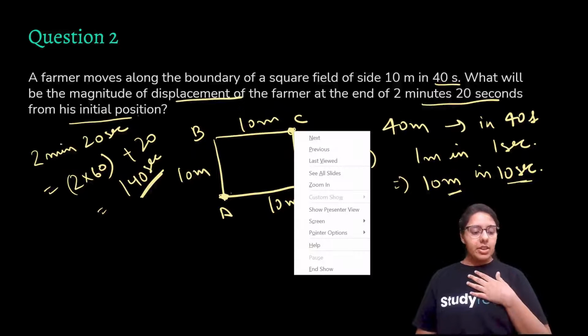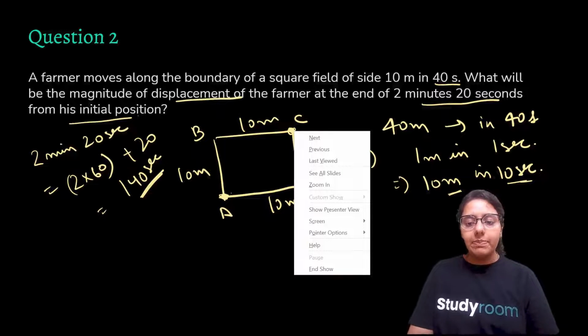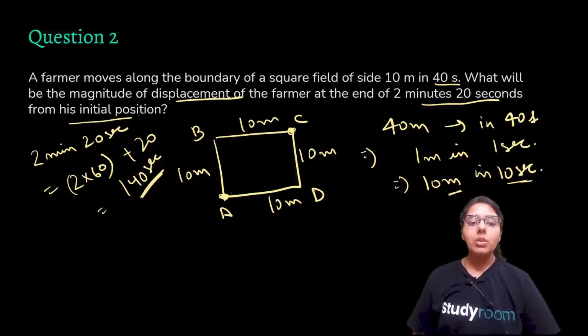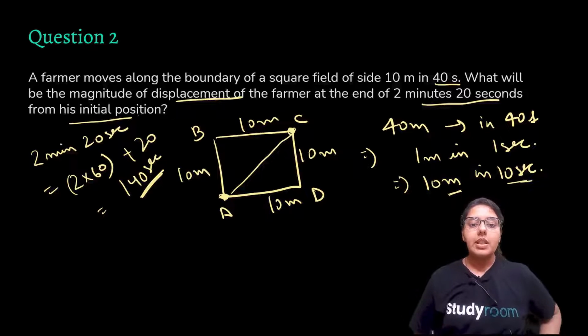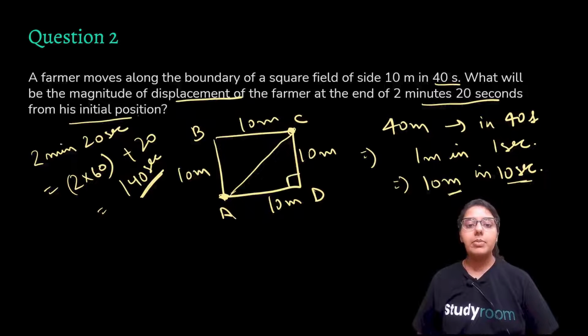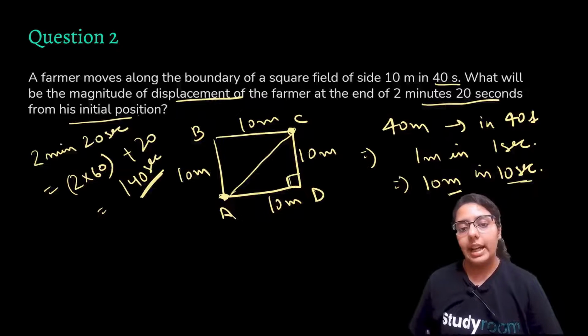Okay, so first let's see. We just need the starting point and the ending point. So what will we do? We'll just calculate this distance from A to C, because this is the shortest distance between the starting point and the ending point. We can apply the Pythagoras theorem here, because it is a square and this angle is 90 degrees, so we can consider this right triangle.